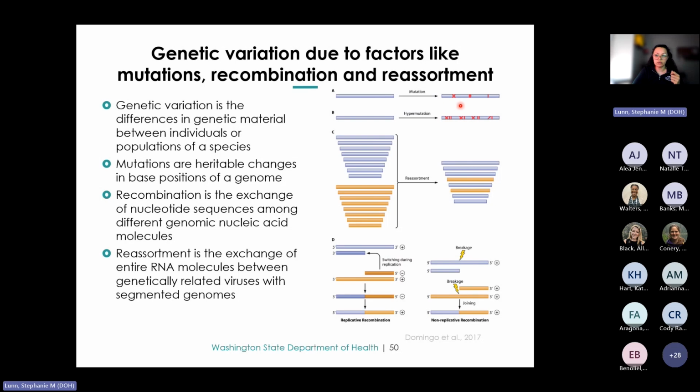Mutations are heritable changes in the base sequence of the genome. For example, mutations in SARS-CoV-2 can affect its transmission, infectivity, and binding affinity to the ACE2 receptor. Recombination, on the other hand, involves the exchange of nucleotide sequences among different genomic molecules.